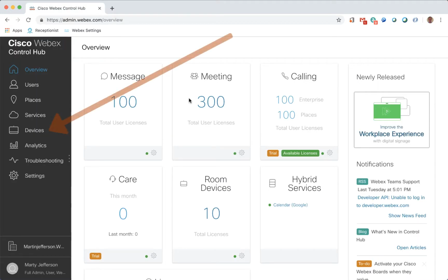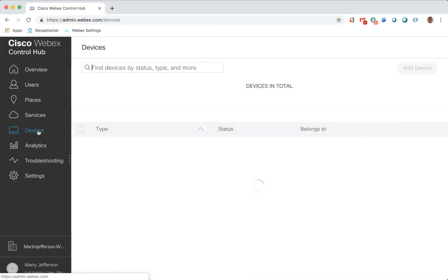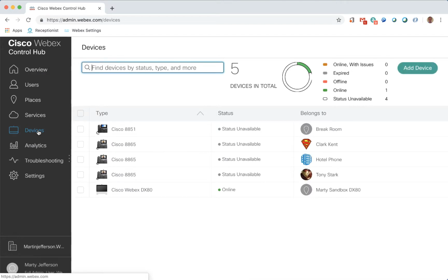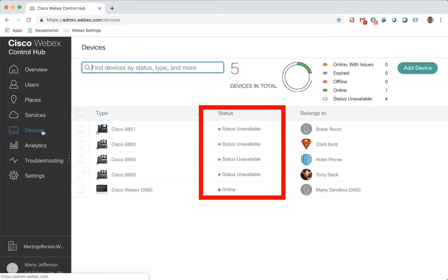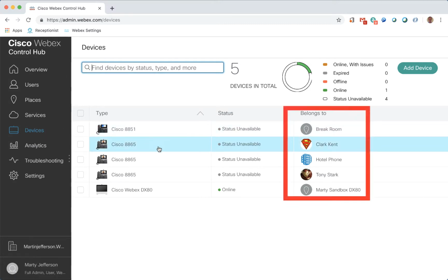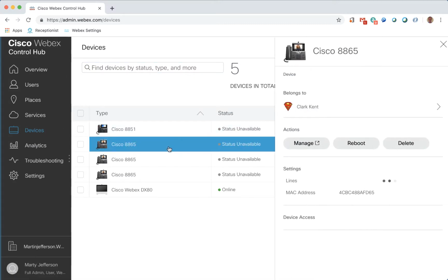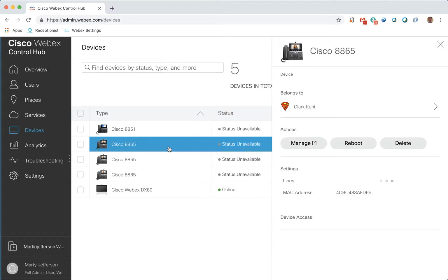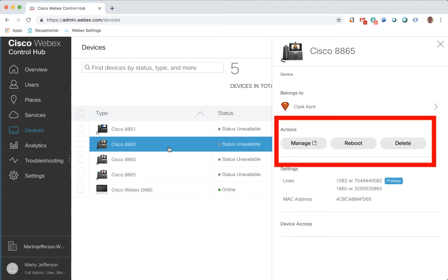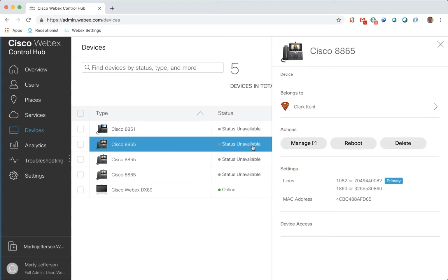The devices section is used to add, delete, and track phones and video endpoints created in Webex Calling. Each device will show its status and whom the device belongs to. The owner could either be a place or an end user. When you click on the device, its details will be displayed along with management options like reboot and delete. If you click the Manage link, you'll be taken to the user information page in the admin portal.